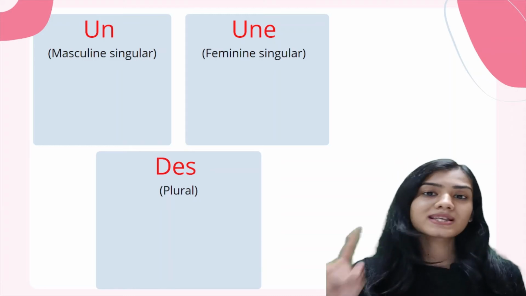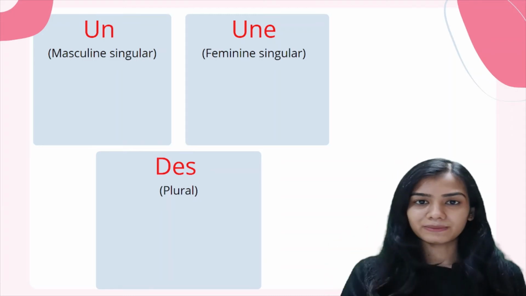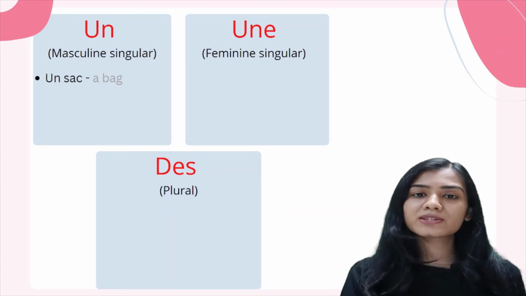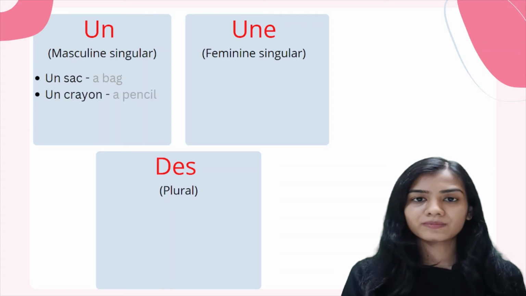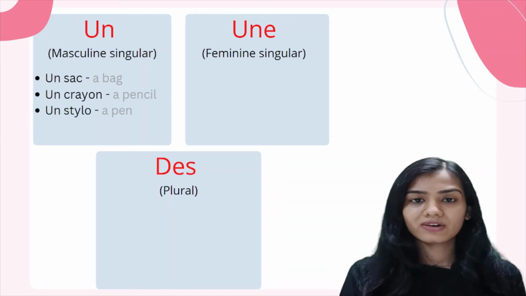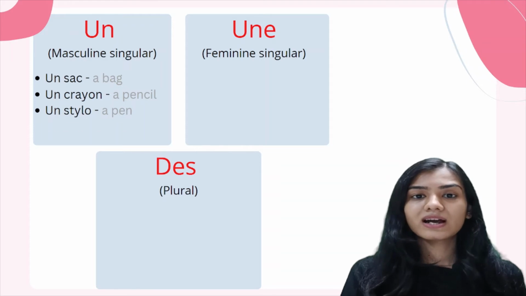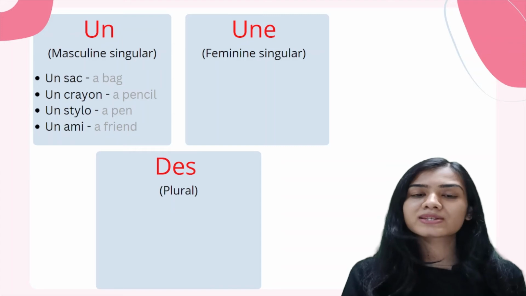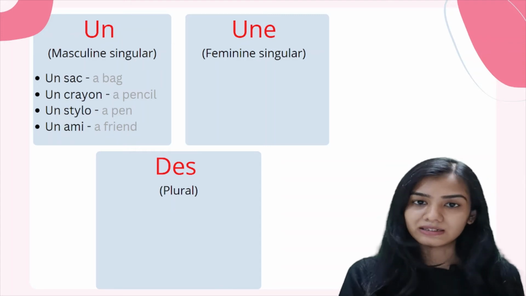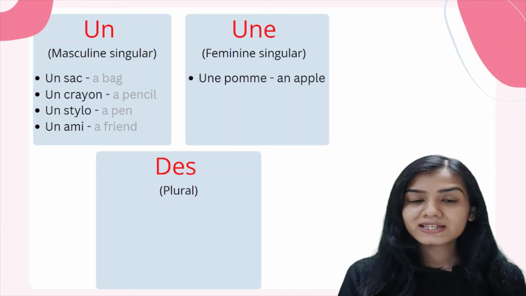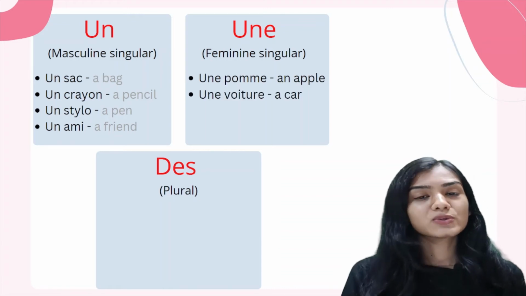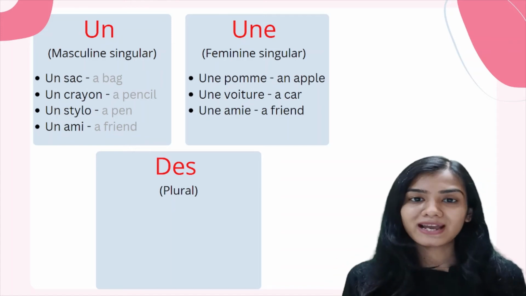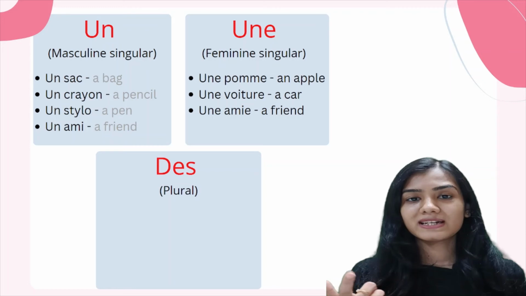And what are nouns? Name, place, animals and thing. Un sac. It is masculine in gender, thus we are going to use the masculine indefinite article un. Un crayon, un stylo, un ami. Here we are talking about a male friend and thus we are going to use our masculine indefinite article un. In case of feminine singular, une pomme, une voiture, une amie. Here we are talking about a female friend and thus we are going to use the feminine indefinite article une.